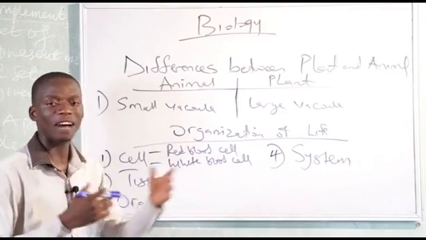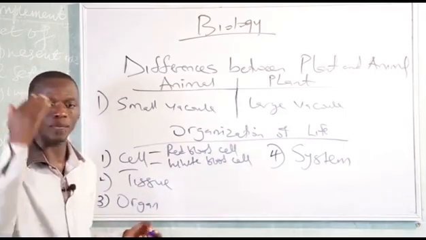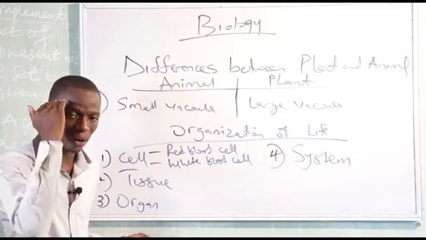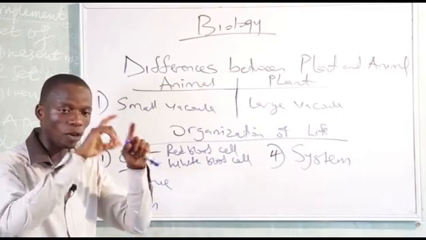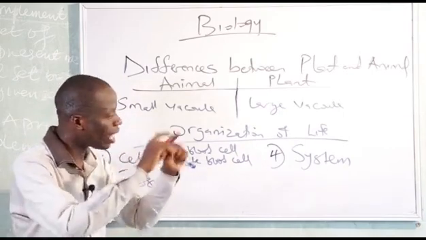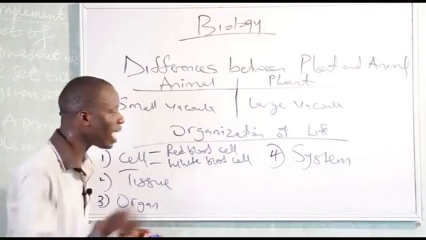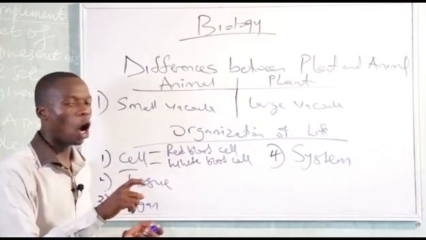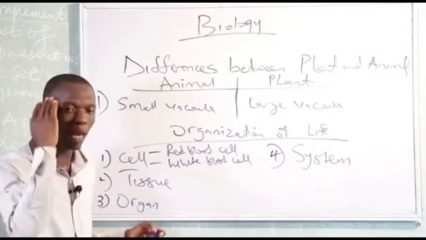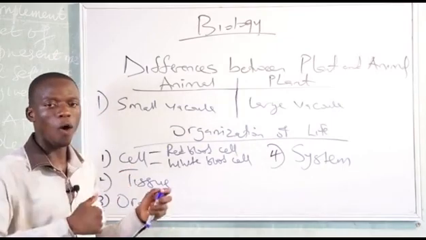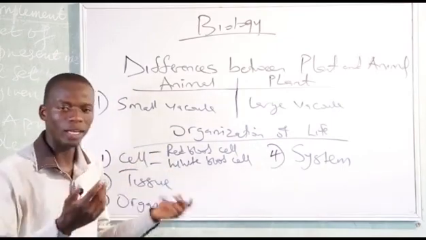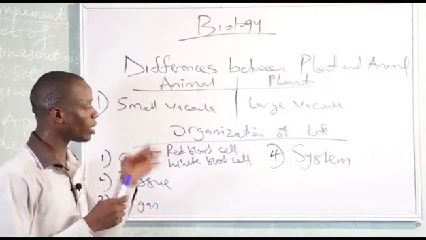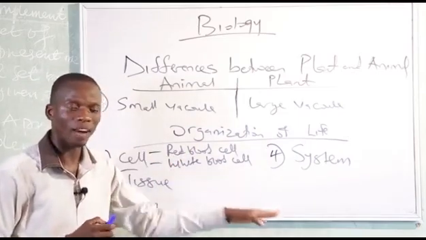So we're talking about the nervous system. Under the nervous system, we talk about the brain and the spinal cord. The brain is an organ which is under the nervous system. Everything that has to do with the coordination of the body, with memory, with how we reason, reflex action, is controlled by the nervous system.